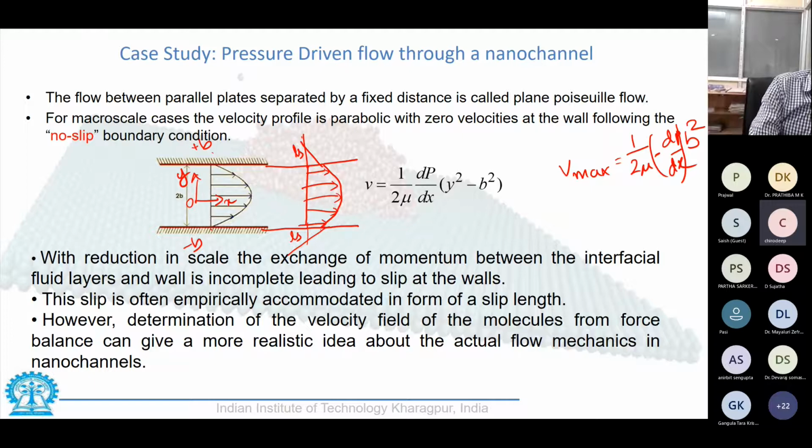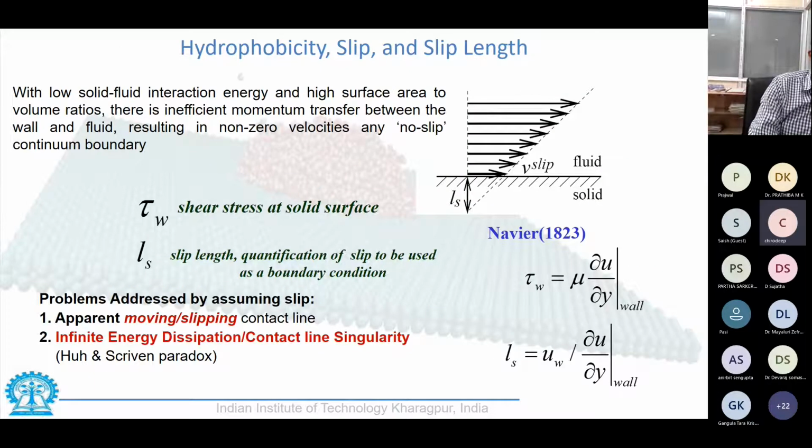More often than not, we try to relate it to the wettability of the surface. So we try to classify the surfaces as being hydrophobic or hydrophilic. Hydrophilic surfaces attract water, and hydrophobic surfaces repel water.